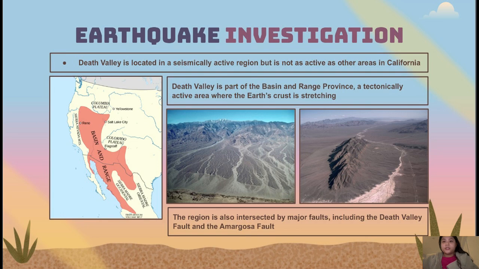This is a little surprising to me because I've always thought of California as a place with lots of earthquakes and that there are lots of earthquakes everywhere. But after this investigation, I've learned that despite being a seismically active region, different areas in California experience different amounts of earthquakes, as well as earthquakes with different magnitudes, and that's because of their location as well as their geological characteristics.